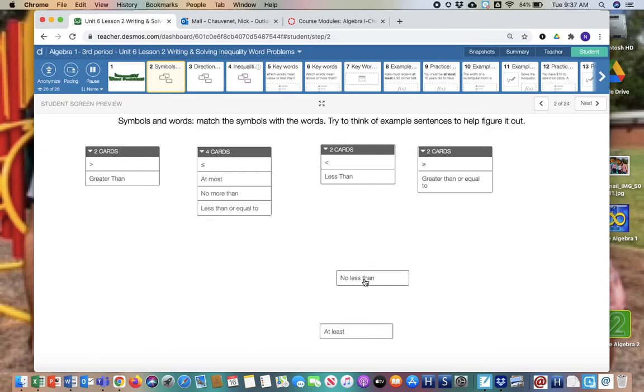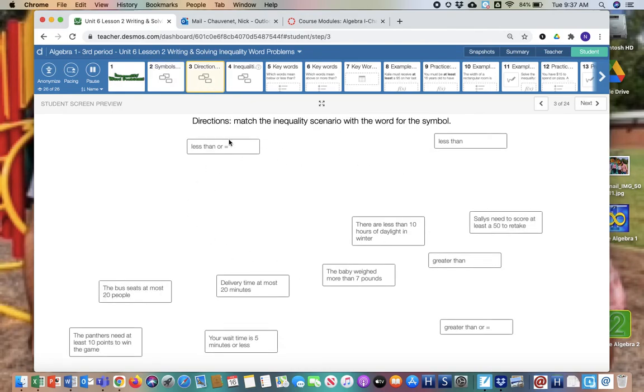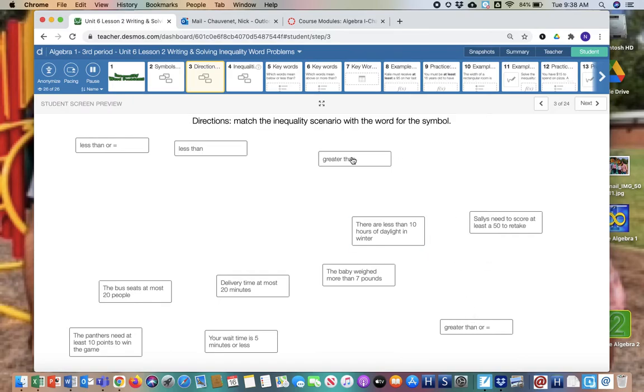I have no less than 6 dishes to wash. That means I have 6 or more. I have at least 7 things to do. So that means I have that amount or more. Now notice, where do you get those extra words? They're mainly with the or equal to's. And so that's something to think of. As we move forward, when we're matching these scenarios, you got to think about the or equal to's. So I'm just going to organize these at the top first. Less than or equal to, less than, greater than, greater than or equal to.